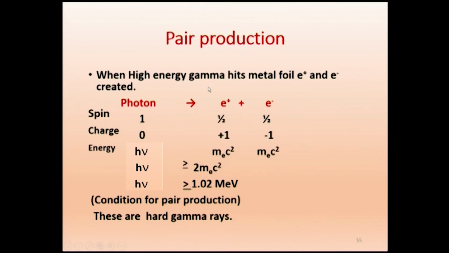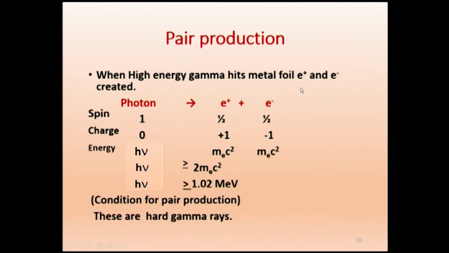Now we'll talk about pair production. When a high energy gamma ray hits a metal foil or any nucleus, just assume it is hitting a metal foil, that energy will be converted to two particles, e plus and e minus. The particle and the antiparticle are simultaneously produced. So this is called pair production. We have a photon becoming e plus and e minus, one positron and one electron. This is called pair production.